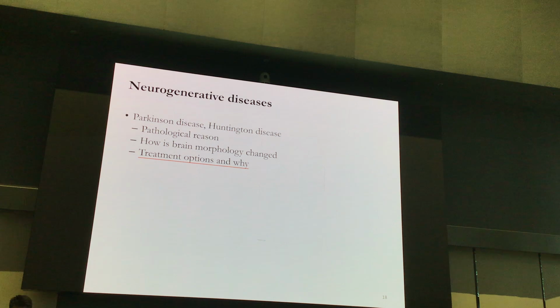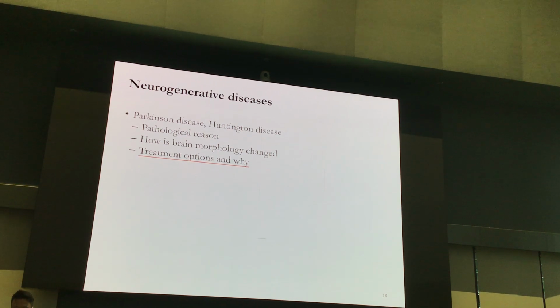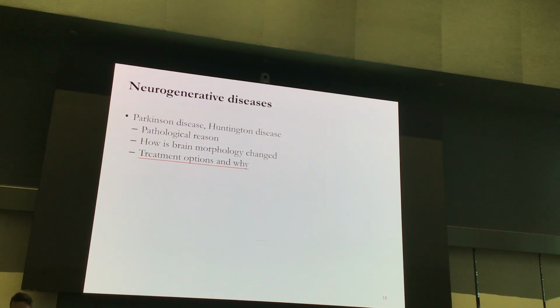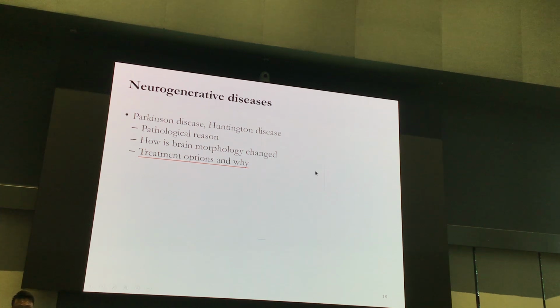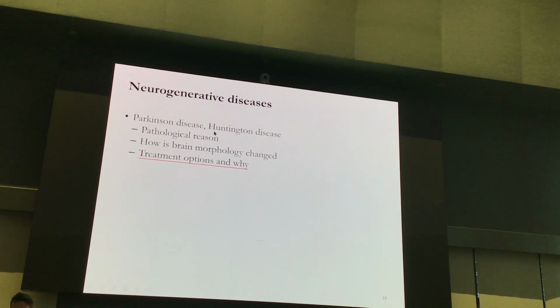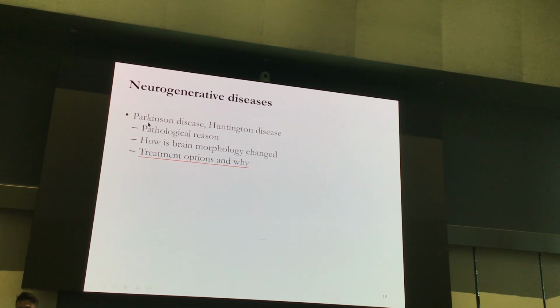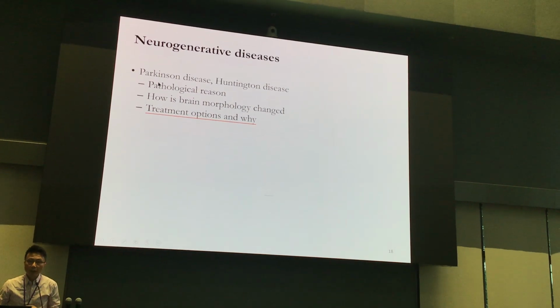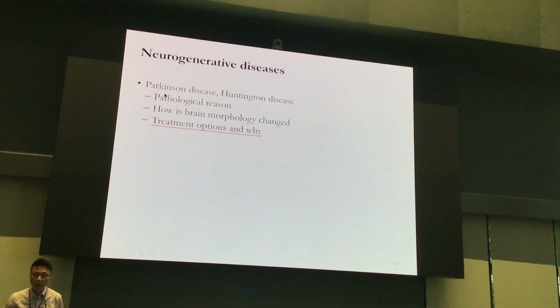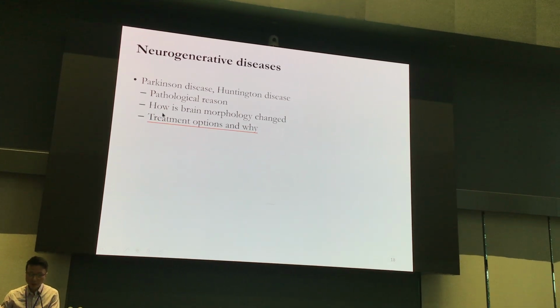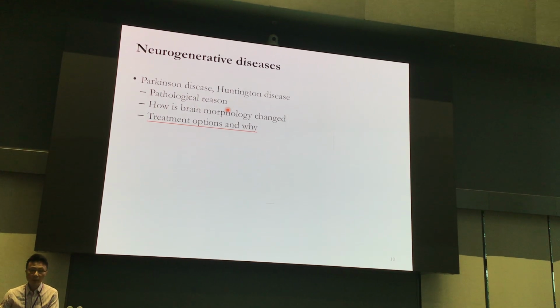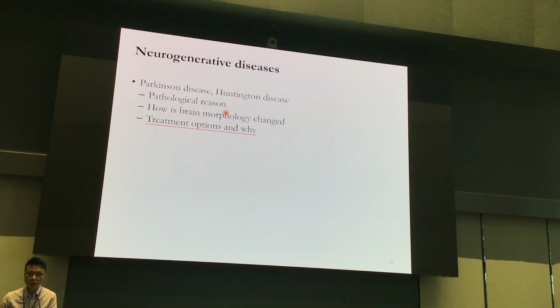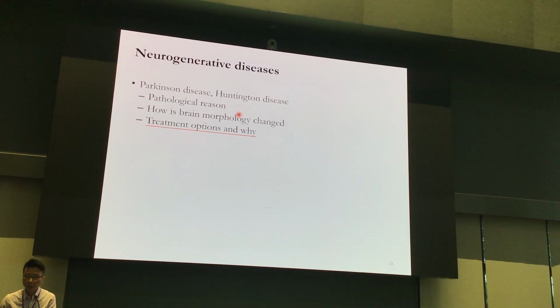Okay, so at last we can talk about the neurodegenerative diseases. We have mentioned two examples, right? Parkinson disease and Huntington disease.